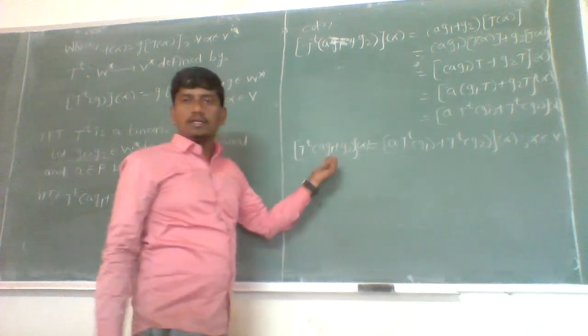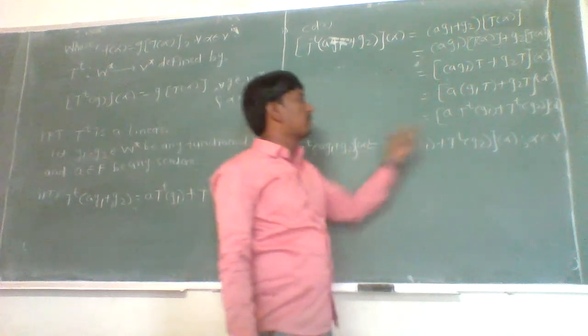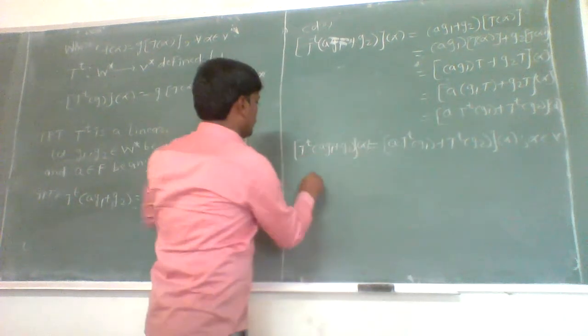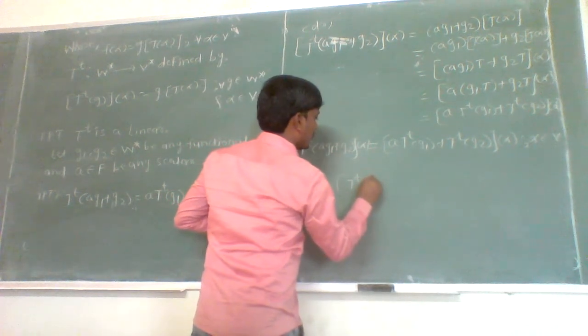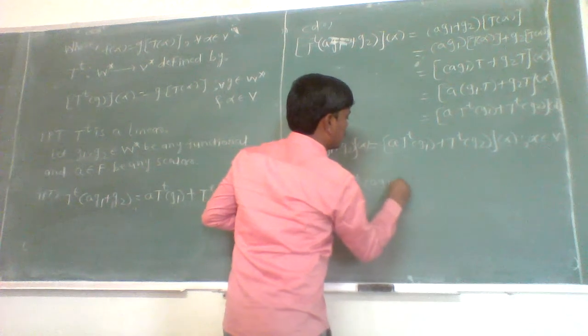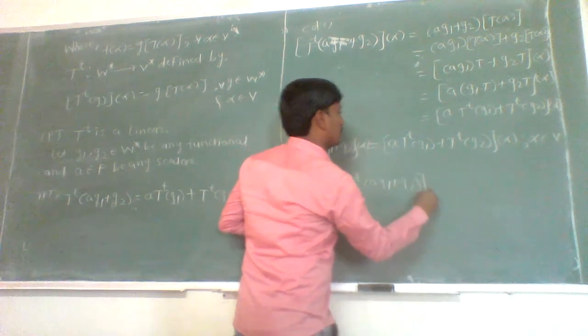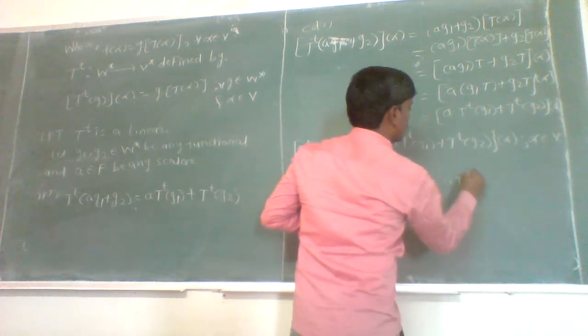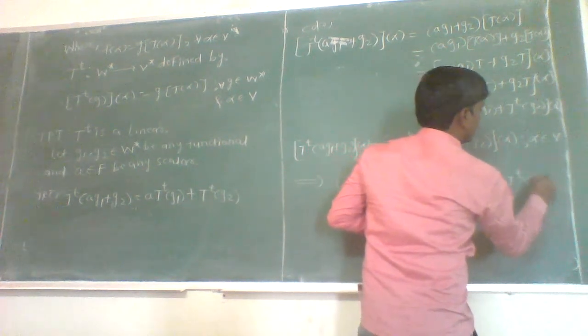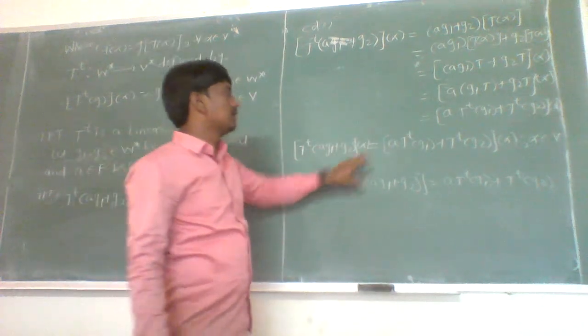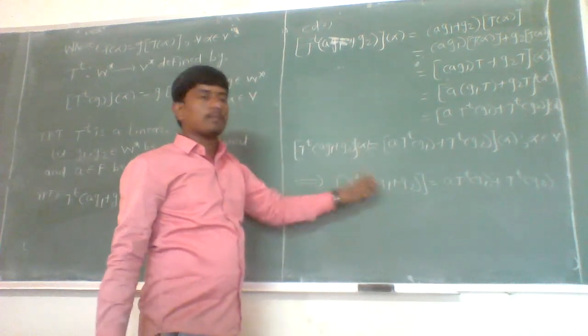Therefore, as this is true for each alpha belonging to V, from this we conclude that T^t of (a g1 + g2) is equal to a times T^t of g1 plus T^t of g2. Since it is true for each alpha belonging to V, we can write it this way.